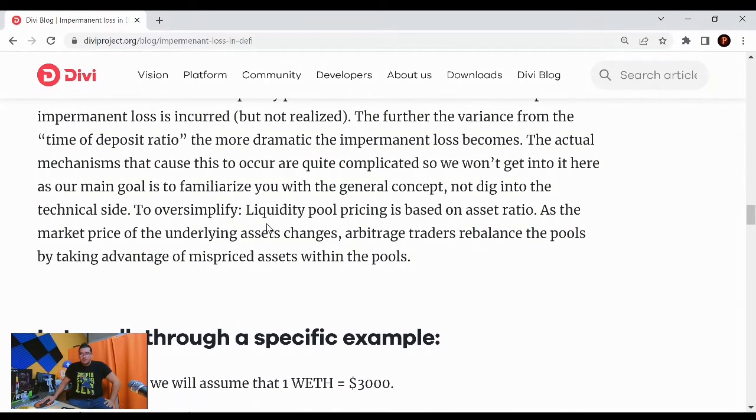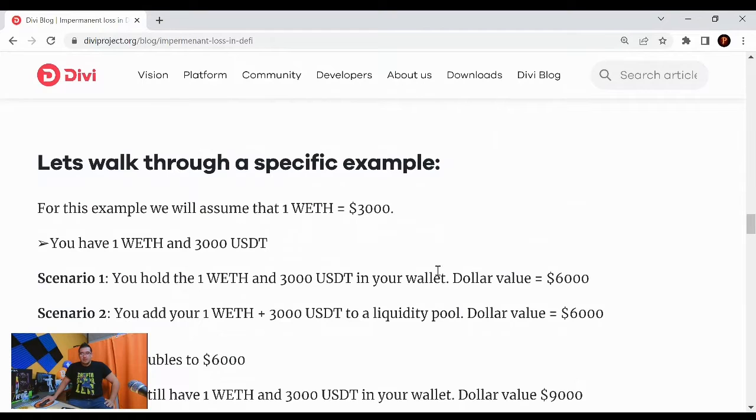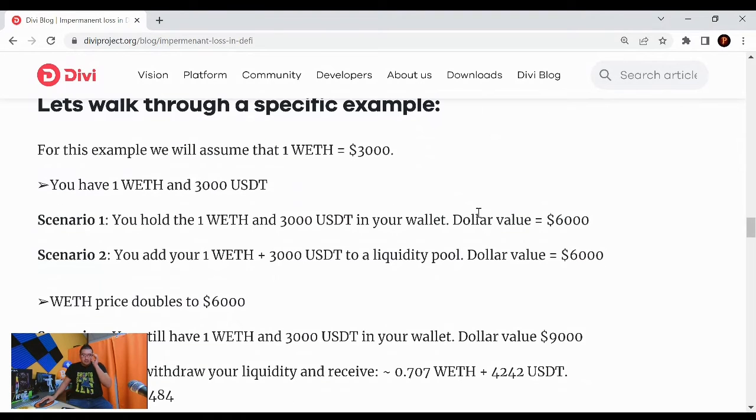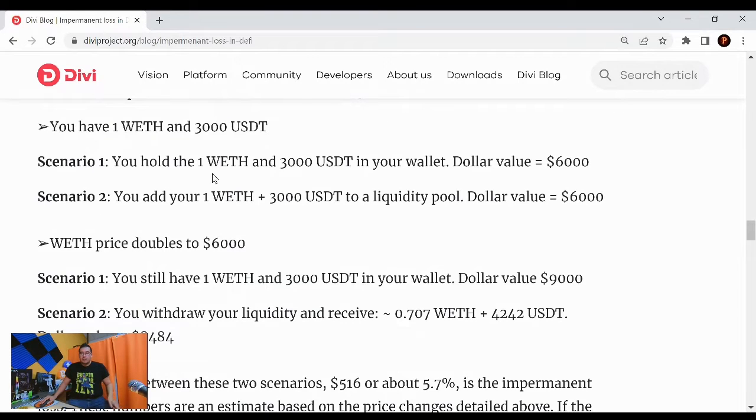To oversimplify, liquidity pool pricing is based on asset ratio as the market price of the underlying assets changes. Arbitrage traders rebalance the pools by taking advantage of mispriced assets within the pools. Now let's walk through a specific example. Here we go. So for this example, we'll assume that 1 wrapped Ethereum is equivalent to $3,000. So you have 1 wrapped Ethereum and 3,000 USDT. The scenario is you hold the 1 wrapped Ethereum and 3,000 USDT in your wallet. Dollar value is at $6,000. Scenario 2, you add your 1 wrapped Ethereum plus 3,000 USDT to a liquidity pool.